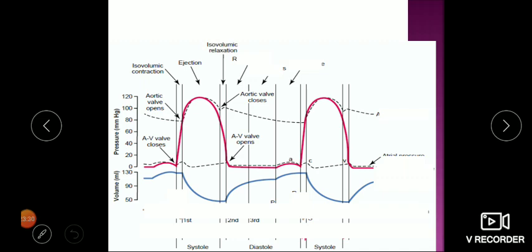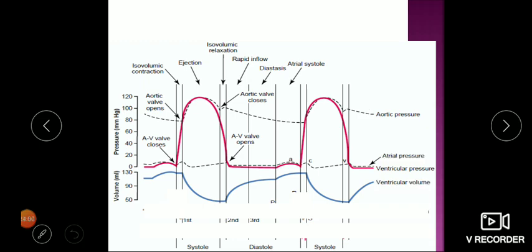So this red line we are showing is the left ventricular pressure changes. Okay, this is the diastasis phase. Diastasis phase means the ventricle is relaxing, the atria are also relaxing, and blood is flowing from the atria to the ventricle continuously. There is no contraction on either side. So that is the diastasis phase. Okay, this is the aortic pressure changes, which is in dots, like this.